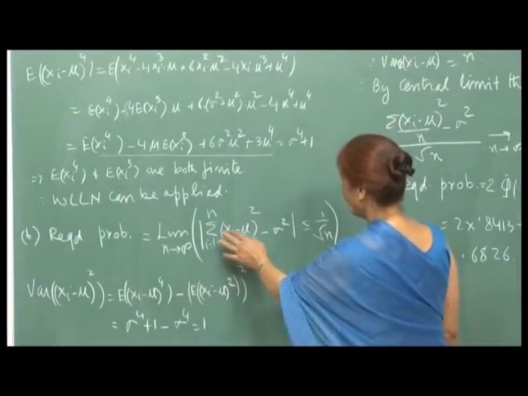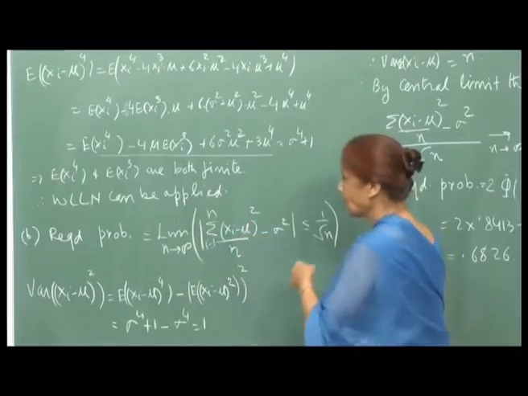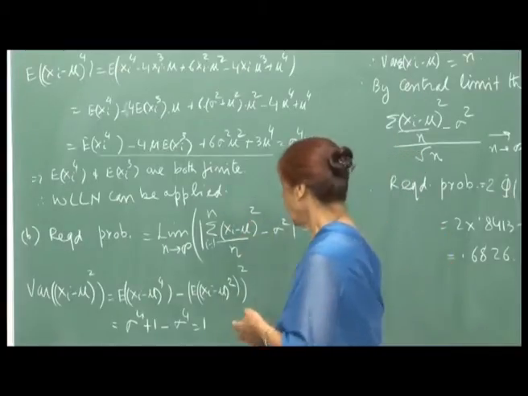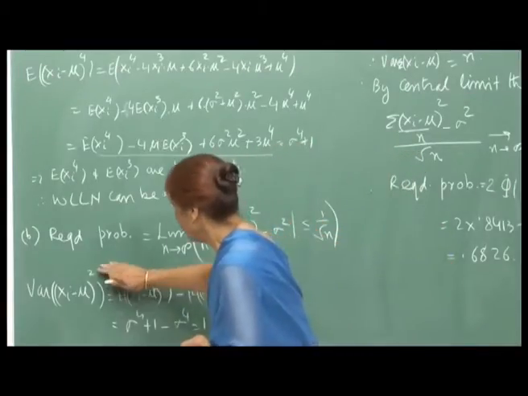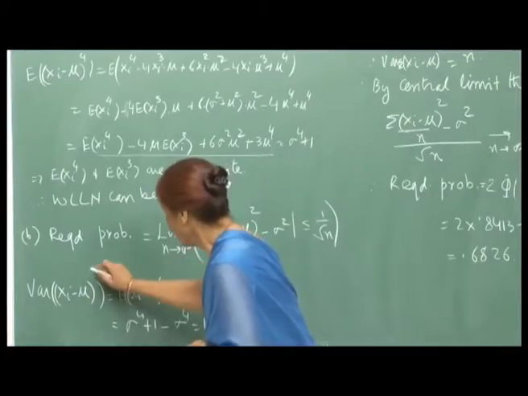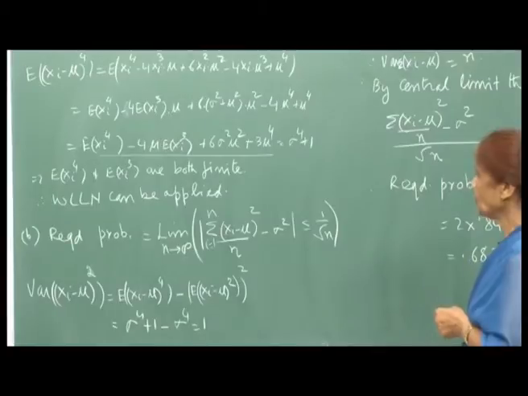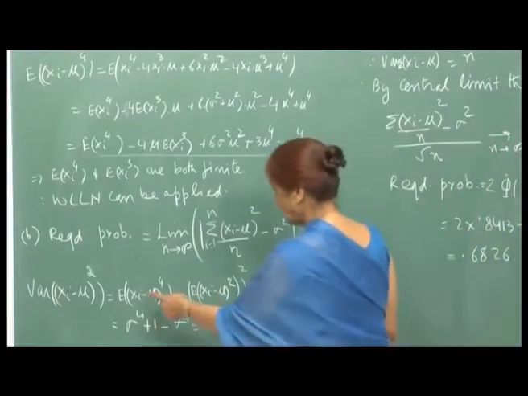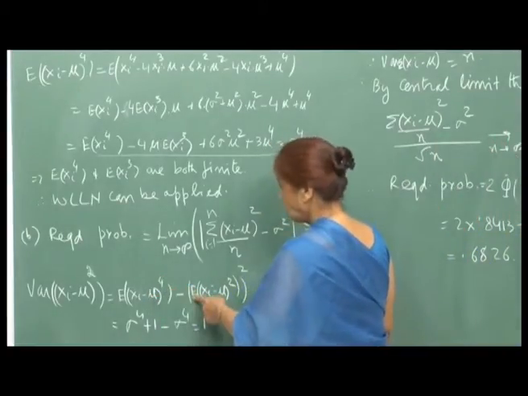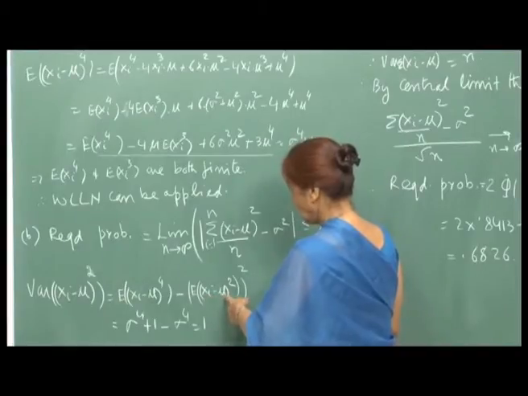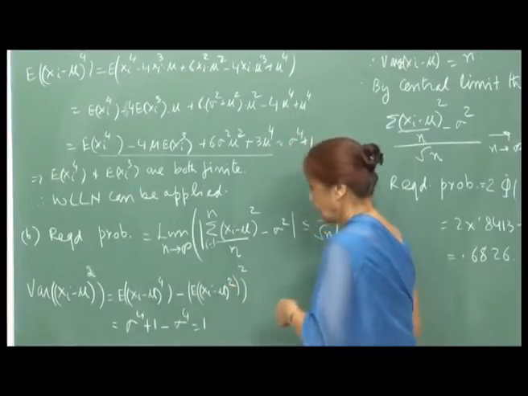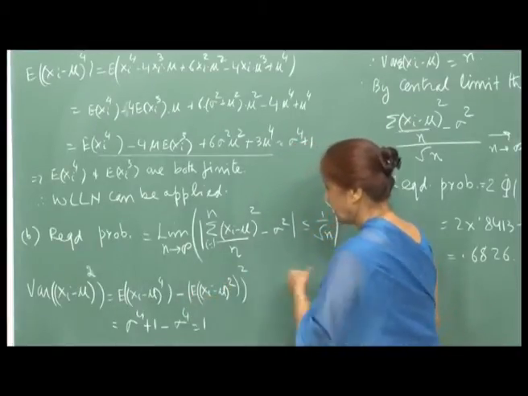When you want to compute the variance of x i minus mu whole square, then you are looking for variance of x i minus mu whole square, which is expectation of x i minus mu raised to 4 minus expectation of x i minus mu whole square, this expectation squared, right.